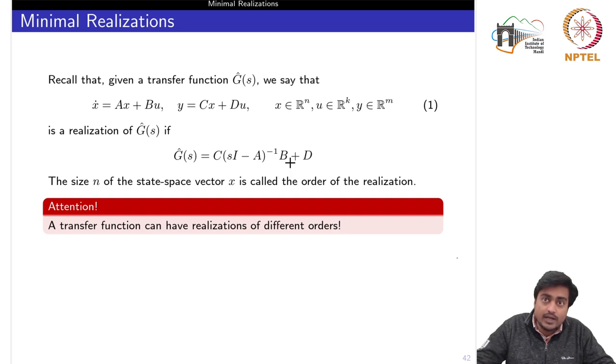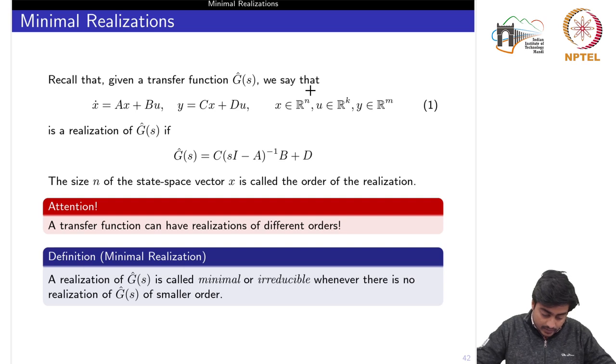And now after seeing the duality between controllability and observability, we know that similar to what we defined as the controllable canonical form, we can also give a realization in observable canonical form. And similarly, there could be an infinite number of realizations. On top of that, the realizations could have different orders also. By different orders we mean the dimension of the state vector x. Here we have chosen n, but it could be greater than n or lower than n, right?